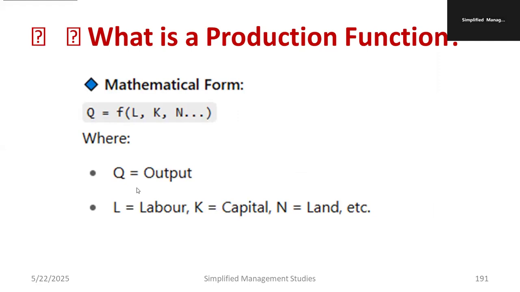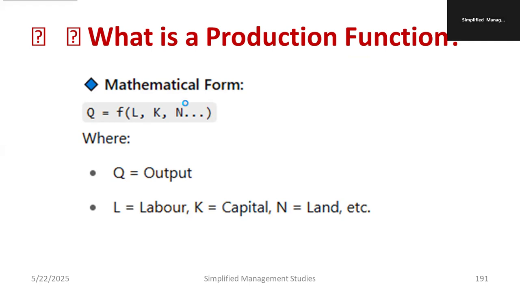What is Q? Q is the output, that means the finished product or finalized service. L, K, N, etc. are labor, capital, land, workers, etc. All belong to input. So output is a function of all the inputs. That's the meaning of production function. Mathematically, we can write it in this fashion.